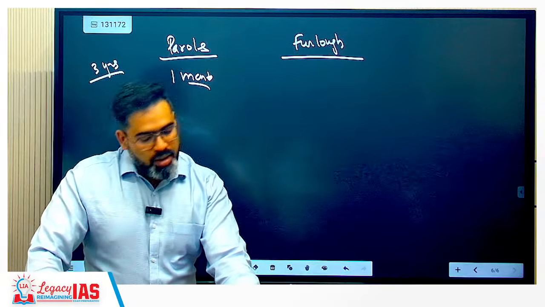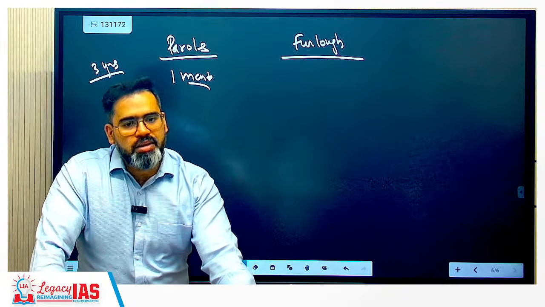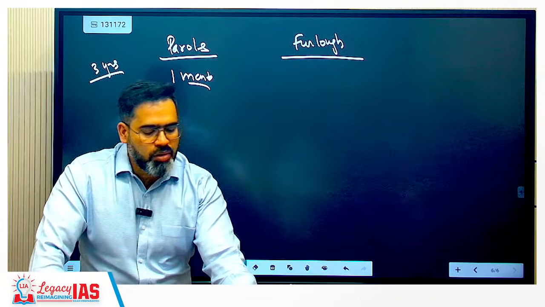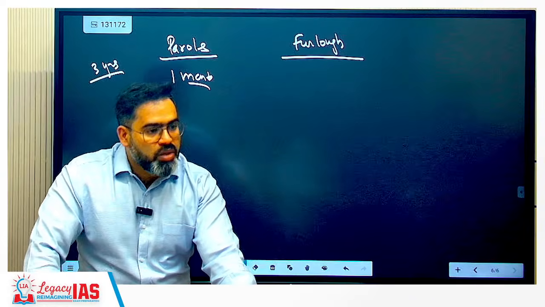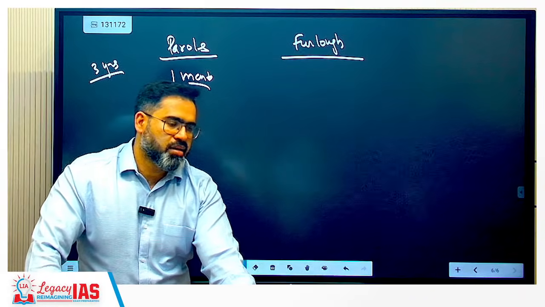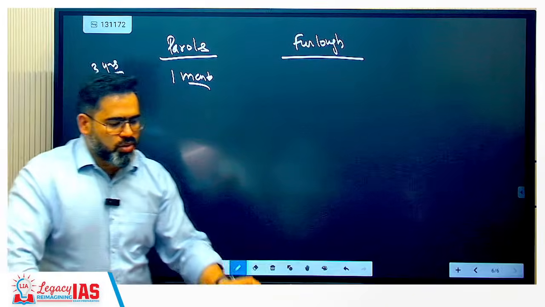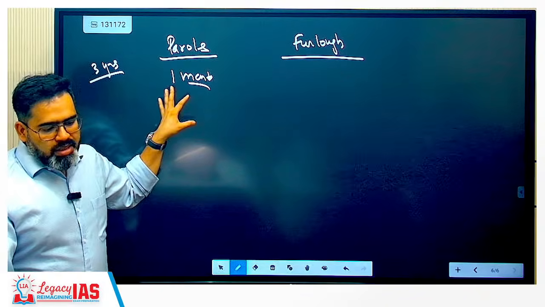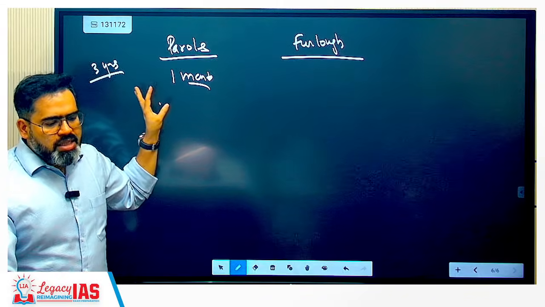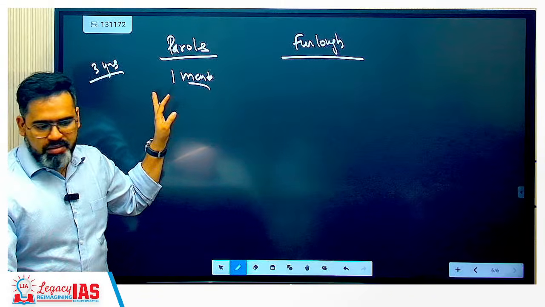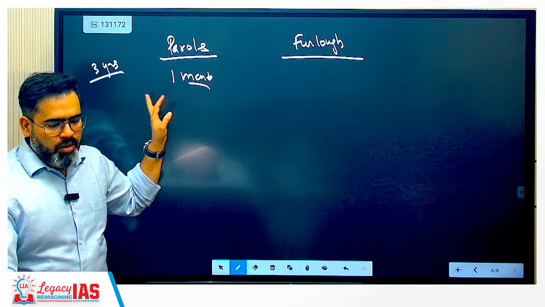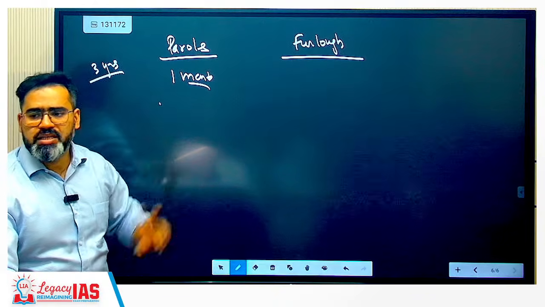But in furlough, what happens is, whatever the time period you are getting that furlough, that period will be counted in sentence. Clear? This is the one major difference. Understood? So here you can write, this is granted for a specific reason. Parole is granted for a specific reason.